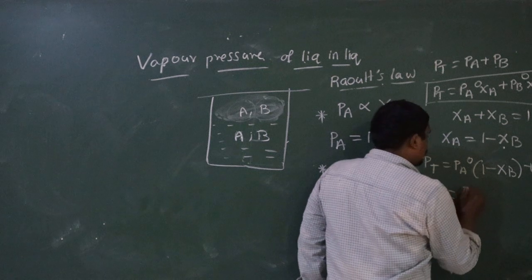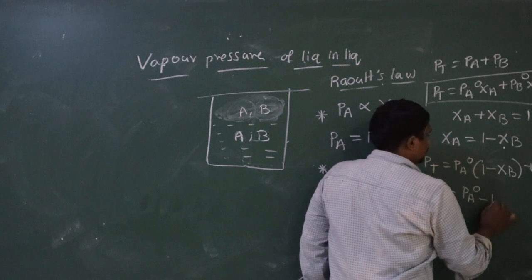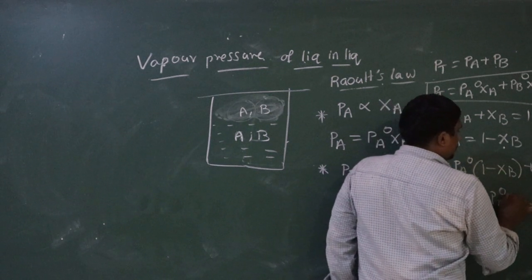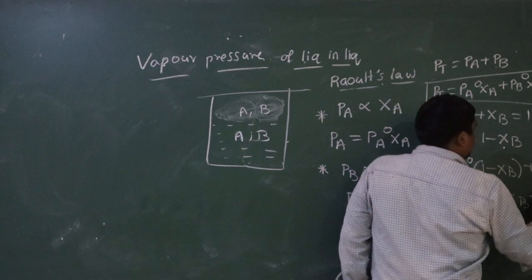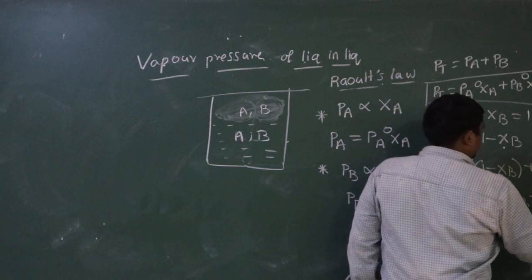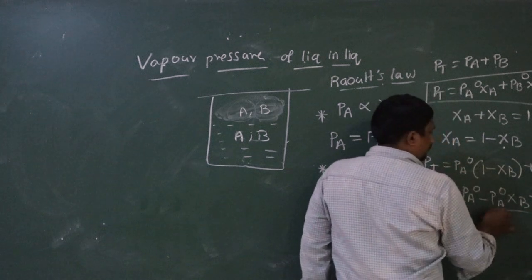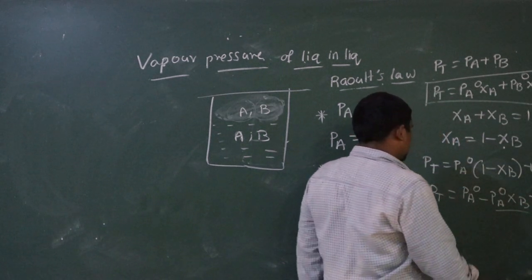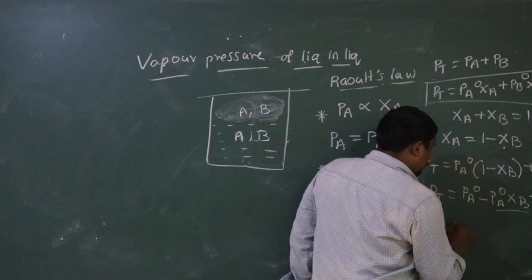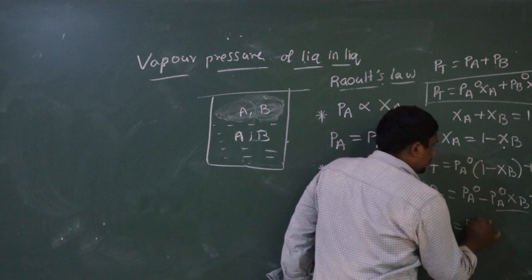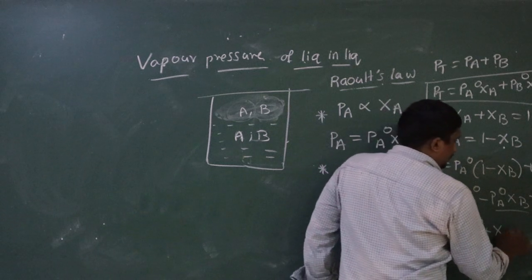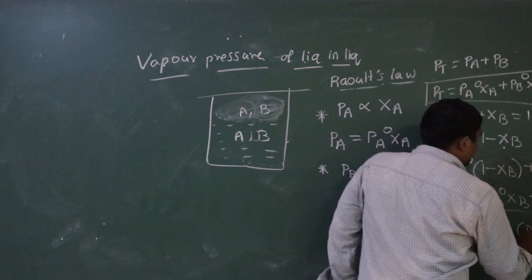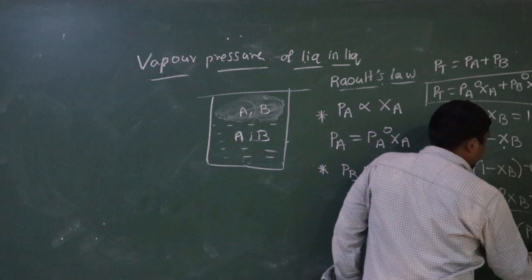That is PA naught minus PA naught into XB plus PB naught into XB. From these two terms we can take XB as common, so PT is equal to PA naught plus XB into (PB naught minus PA naught).